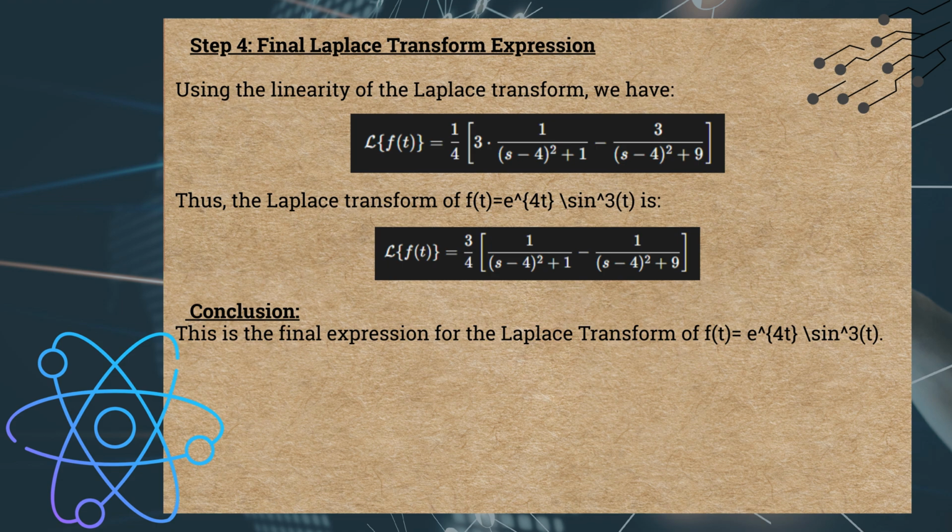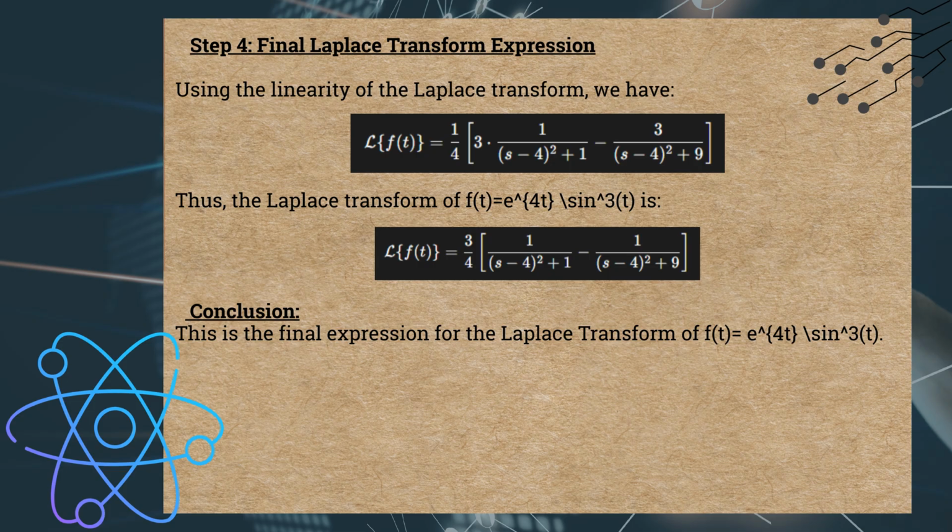Final Laplace transform expression. Using the linearity of the Laplace transform, we have the Laplace transform of f of t equals 1/4 times the sum of 3 times 1 divided by s minus 4 squared plus 1 minus 3 divided by s minus 4 squared plus 9.